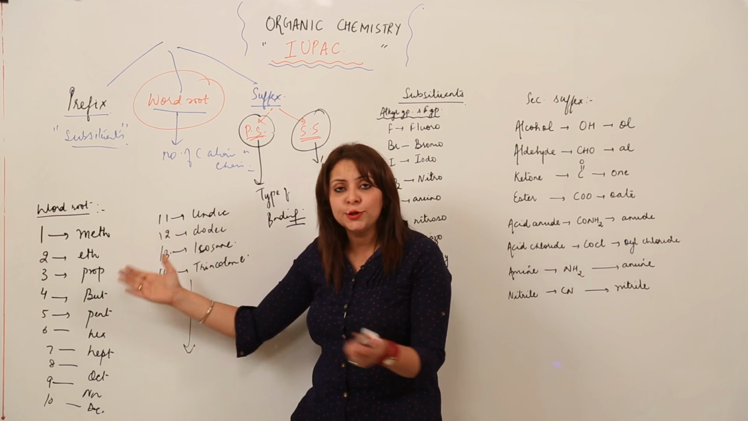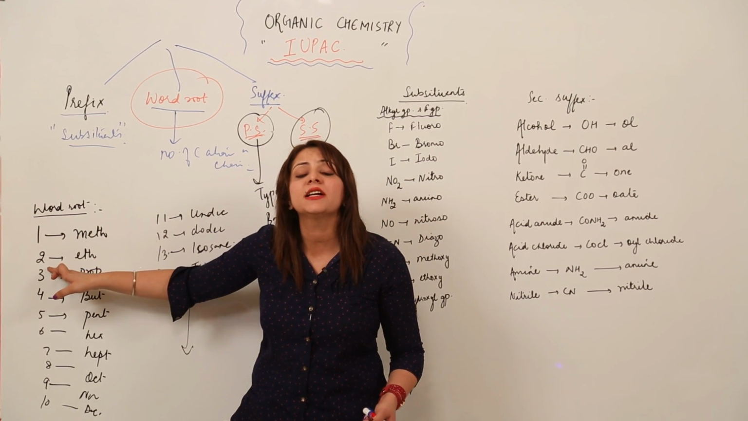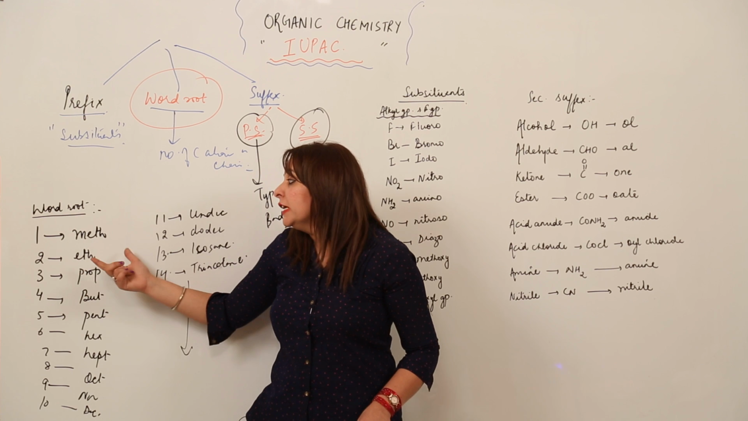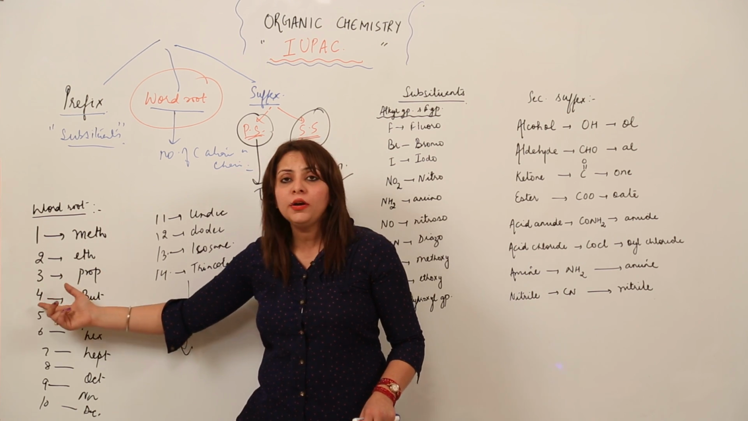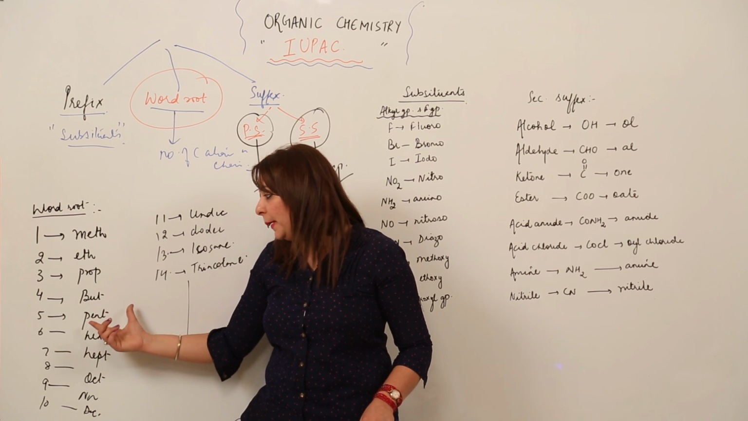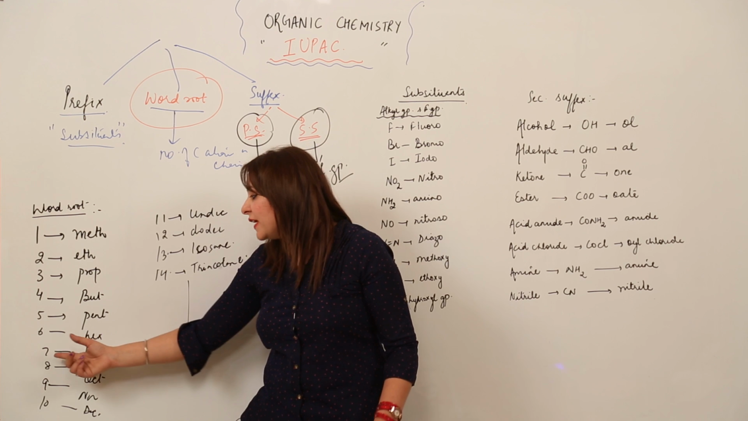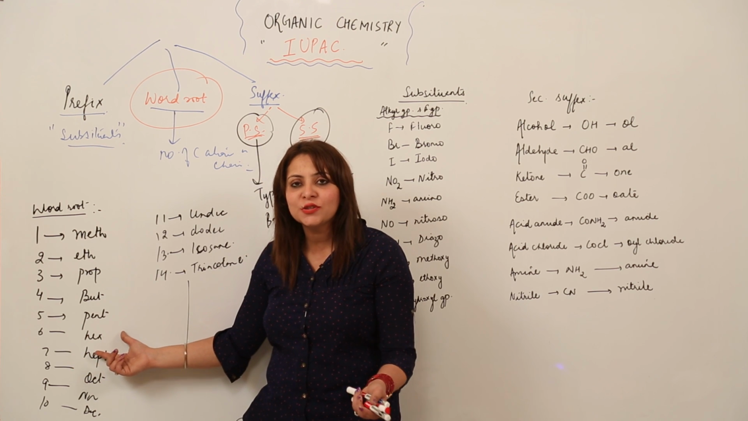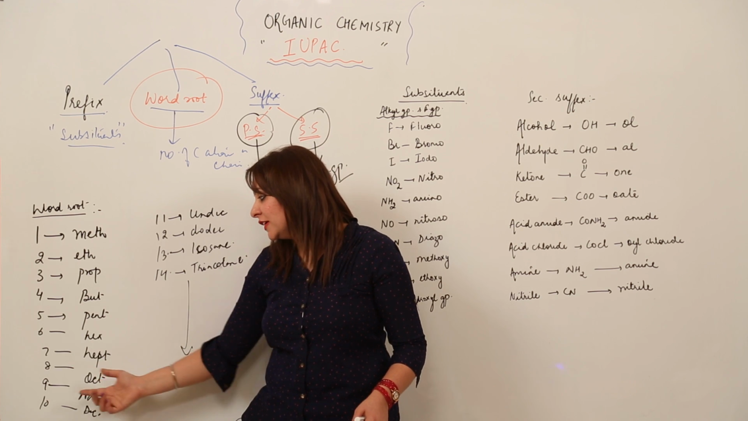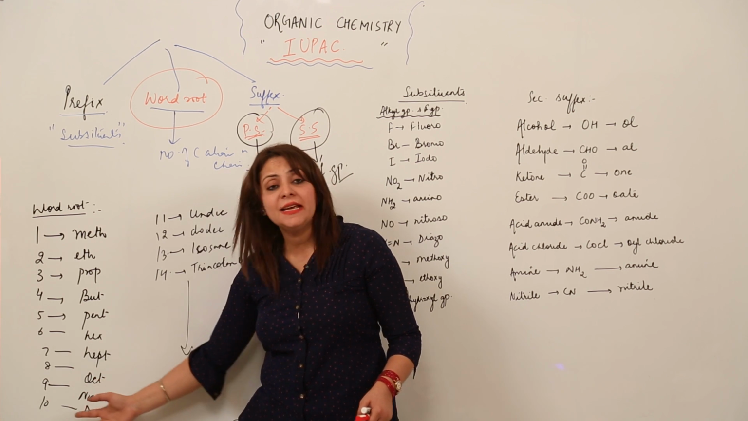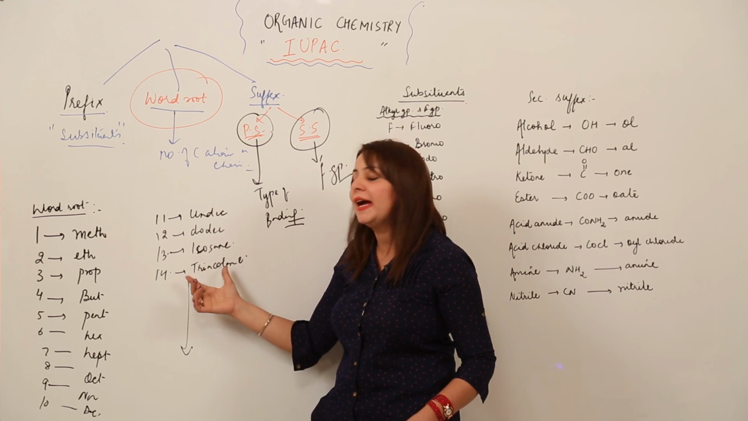Just write in your copies: 1 carbon atom is meth. If there are 2 carbon atoms present in a chain, then we use the word root eth, and if there are 3, then prop, 4, but, 5, pent, 6, hex. Pent and hex you already know. 7 is hept, you use heptagon in mathematics. 8, oct, 9, non, 10 is dec. And 11 is undec, dodec, icosane and triacotane.